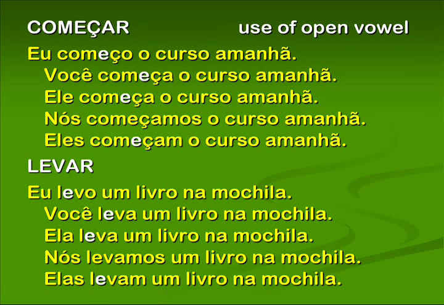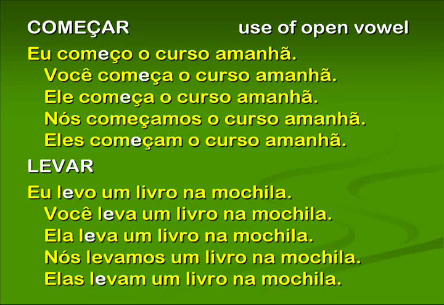With AR verbs, there's an important change in the pronunciation of the tonic or stressed vowel in the stem when that vowel is an E or an O, two sounds we were just practicing. Now what happens, pay attention, is that the pronunciation of the E or the O in the stem, which is normally closed, opens in the eu, você, ele, ela, and eles, elas, and vocês positions. In other words, it opens in all forms except nós, we.